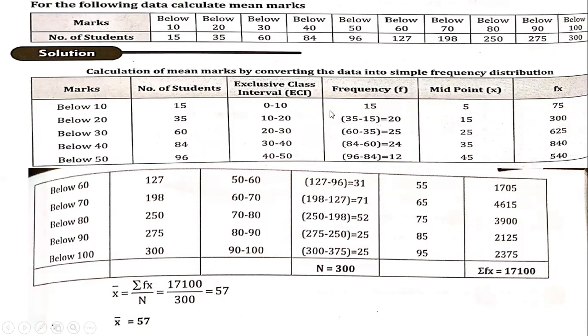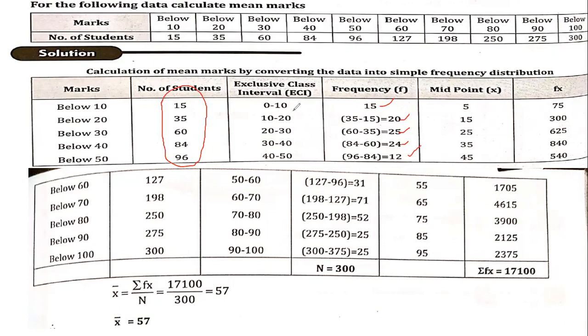Now we have a frequency. What you're seeing here is actually cumulative frequency. What do you mean by cumulative frequency? Cumulative frequency is the frequency which keeps on increasing. You can see that this frequency is increasing continuously: 15, then 35, 60, 84, 96. Therefore, this cumulative frequency you have to convert into normal frequency. How to do that? The first one is 15. For the second, take the difference between second and first, that is 20. Then third minus second, 25. Fourth minus third, then you have 24. Then the last one, fifth minus fourth, that is 96 minus 84, which is equal to 12.